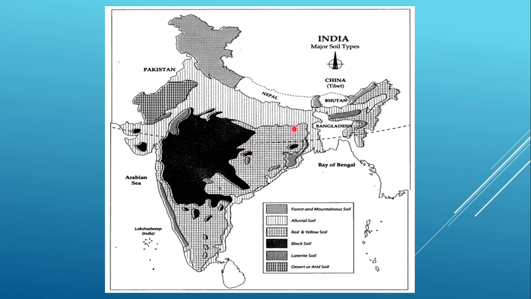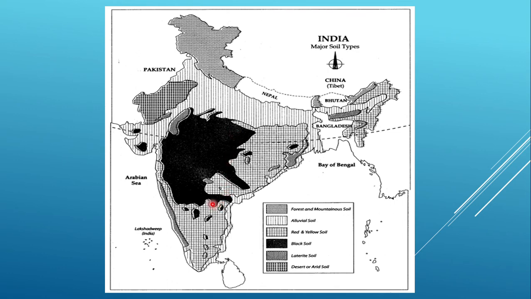Then the rest of Chota Nagpur and all these places, plus the southern Deccan Plateau, with a small belt in between Madhya Pradesh and Maharashtra, is where we find the red and yellow soil. Then we have the black soil: half of Madhya Pradesh, Chhattisgarh, and maximum portion of Maharashtra.